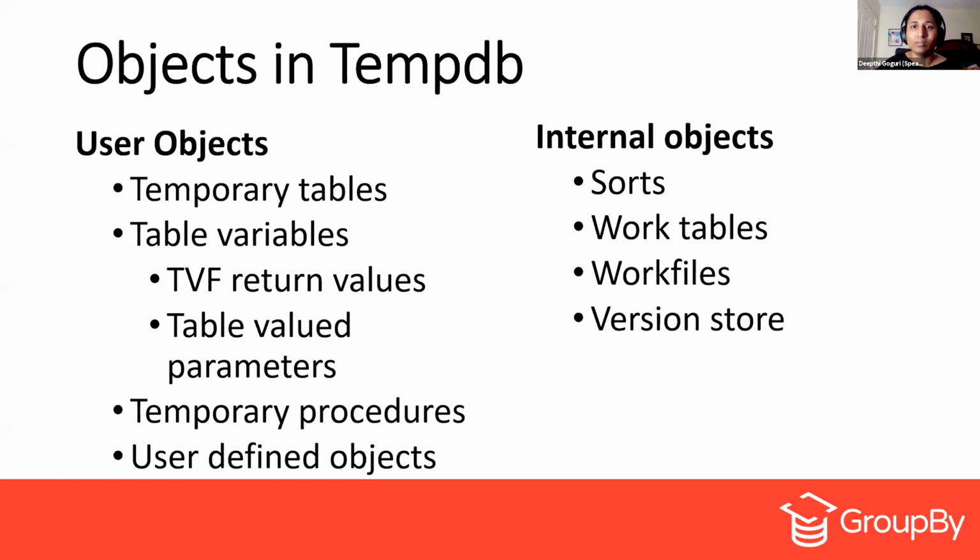And these work tables are stored in memory, but they don't have to save the information about creating these work tables into the system tables of the TempDB. They don't have to. And the work files are used for hash operators. And the version store will be generated when you use online indexes and when you are using snapshot isolation, those kind of things.